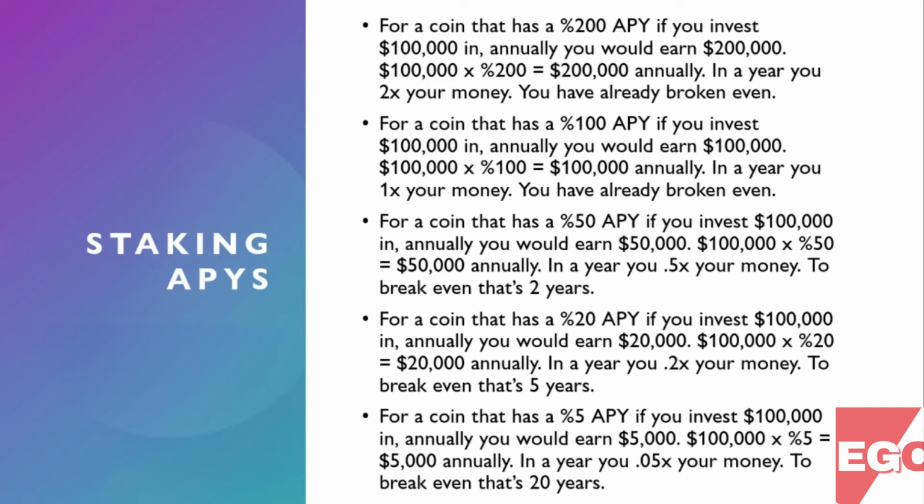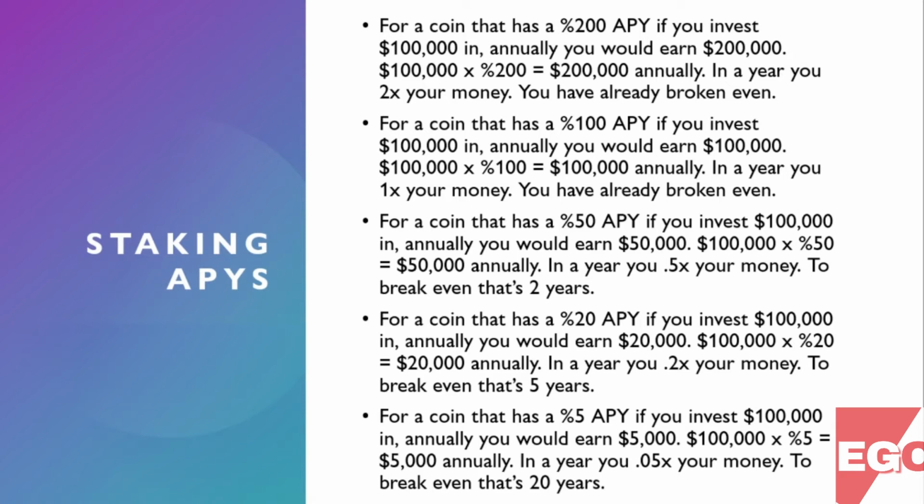$100,000 times 100% equals $100,000 annually. In a year, you 1x your money. You've already broken even. For a coin that has a 50% APY, if you invest $100,000 in, annually you would earn $50,000. $100,000 times 50% equals $50,000 annually. In a year, you 0.5x your money. To break even, that's 2 years.